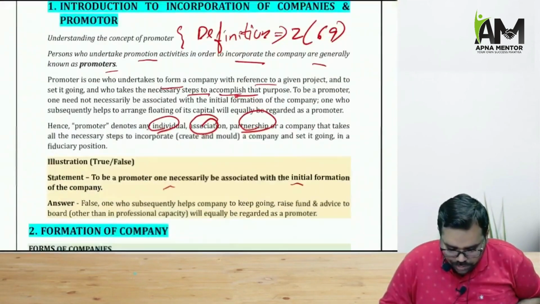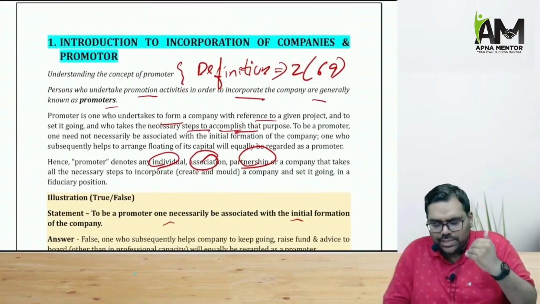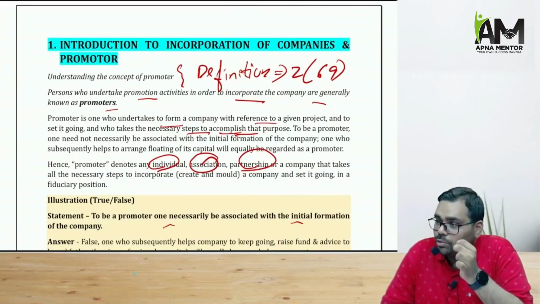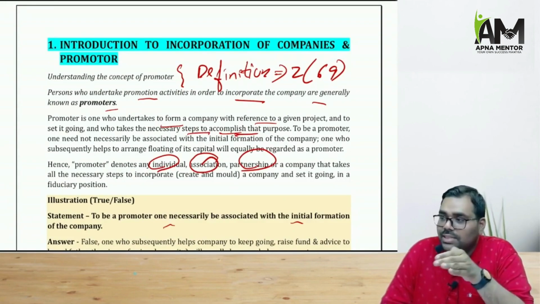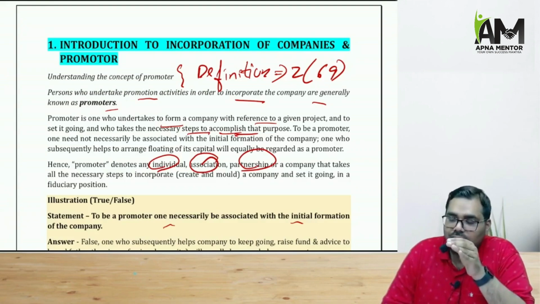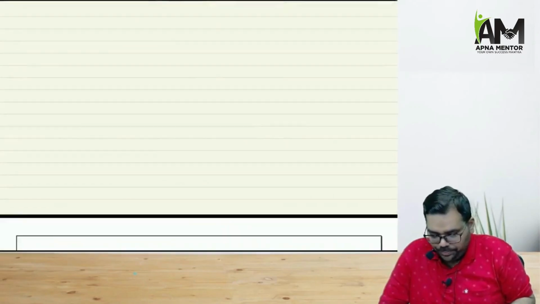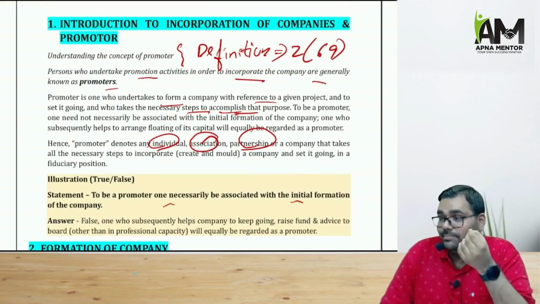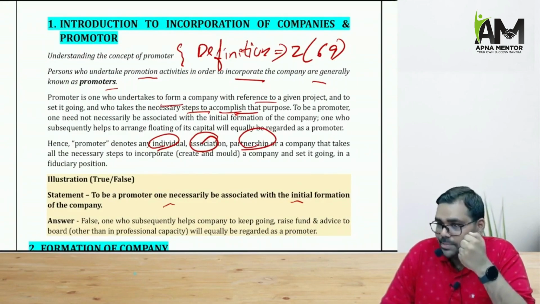First of all, section 3 is the basic formation of the company. Who is the person involved in forming the company? It is the promoter. The definition of promoter is given in section 2 clause 69 of the Companies Act, and mainly three aspects are included. One, a promoter means a person whose name is given in the prospectus as a promoter, or whose name is given in the annual return as a promoter.